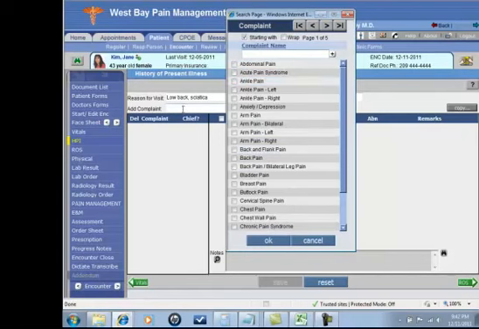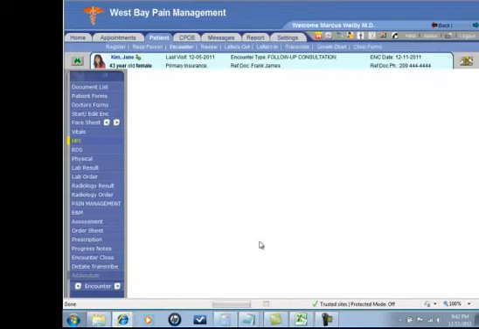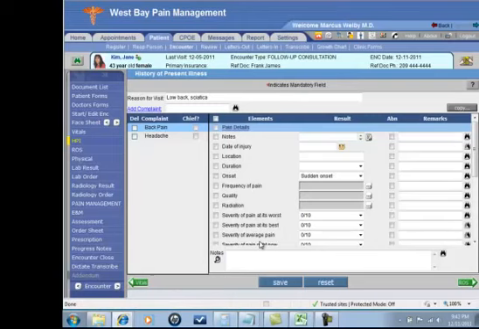From the left, I can see the reason why the appointment was made. I can just simply start to type what those items are. There can be multiple things that the patient has. And as I choose those complaints, the system will give me a nice set of questions to document.